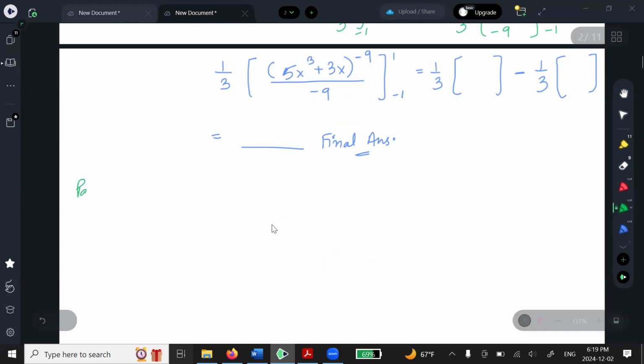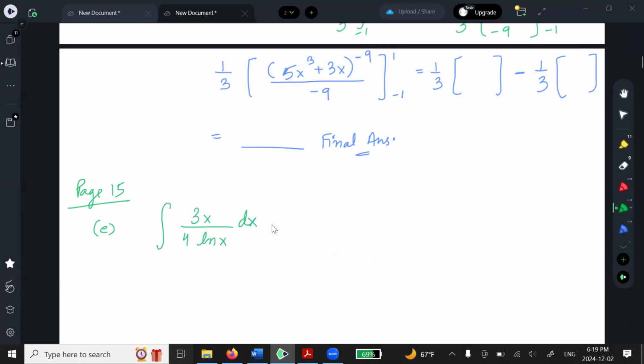So this is page 15, and we are solving part E. Now this is also important. You might expect it in the, what do you call it? Multiple choice. If you see ln and x together, the natural log is always your u. Remember that. Natural log x is always the u substitution. Okay? I'll let you know right now.